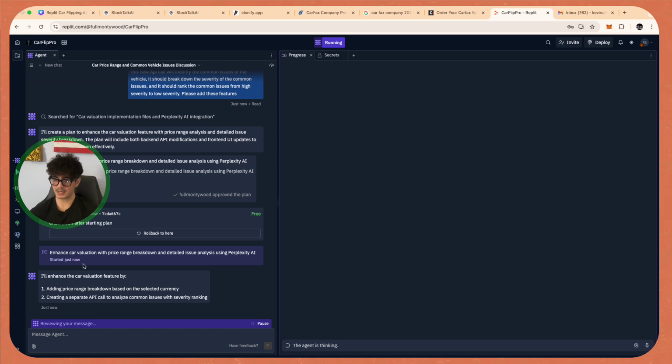Okay, so this is a really good sign in this newest message from our agent, because it understands that this new API call needs to be a separate API call. Because if we were to use the same API call, it won't give us that information back because it's trying to find the valuation of the car. So that's one API call that we're using Perplexity for, and now this one is going to be the common issues.